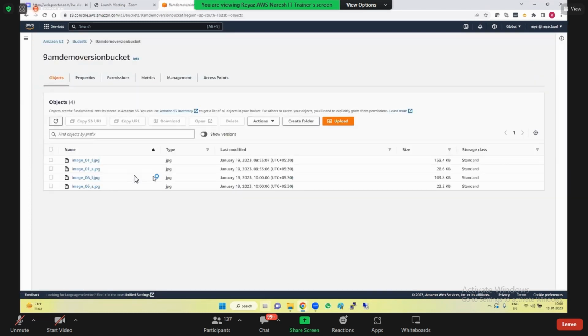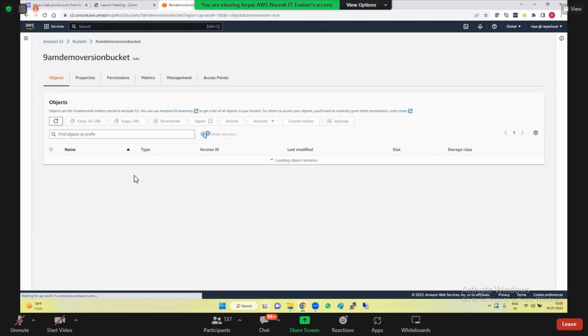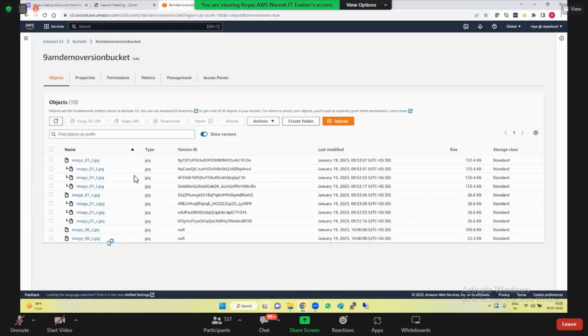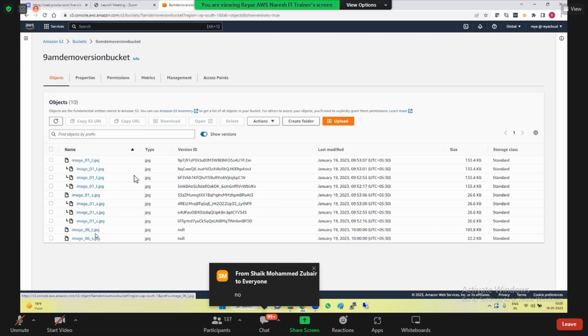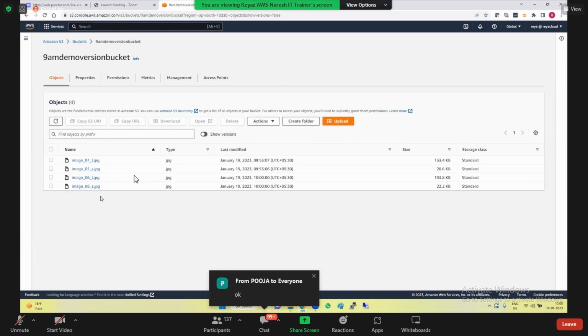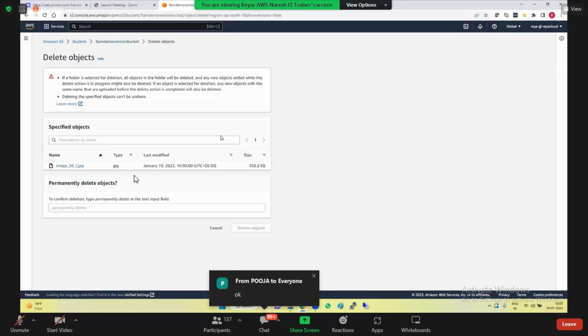Okay. So if I click on show versions, do you see this? Do we have any versions came up for image 6? No. So that meaning no versionings for this because you have suspended it. So now I go and delete one of the image 6. Do you expect to restore it?